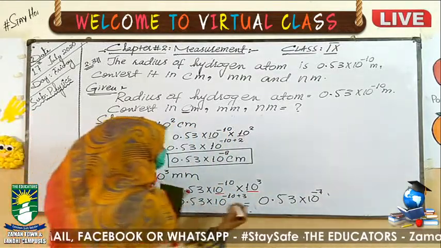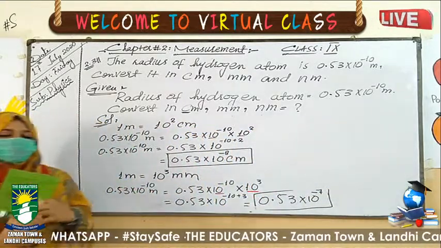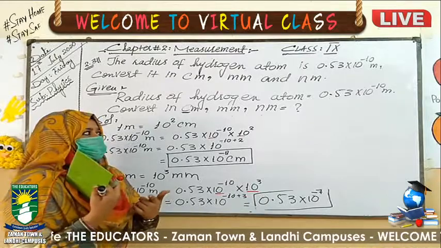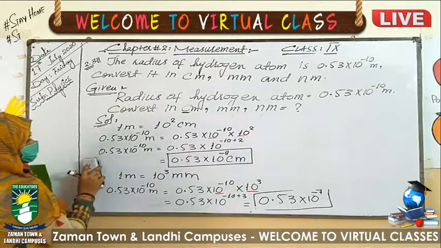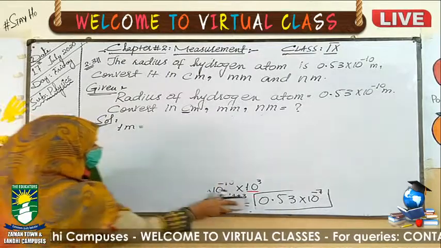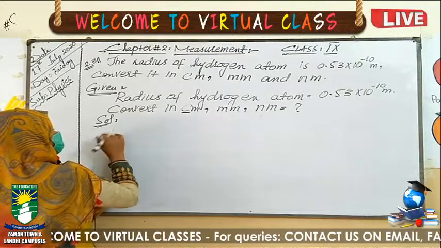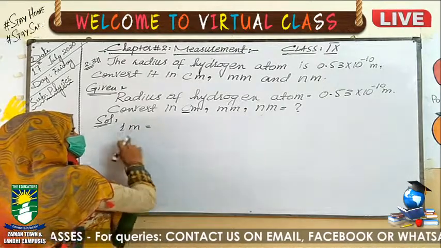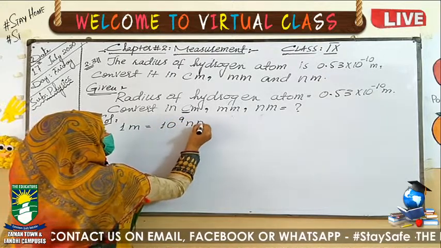Now the next one we have is the nanometer. Whenever you are doing conversion, you must remember the multiples and submultiples. Now our next conversion, the third part of this question, is to convert the given value into nanometer. For converting into nanometer, have a look at the standard value of how many nanometers are present in a meter. 1 meter is equal to 10 exponent 9 nanometer.